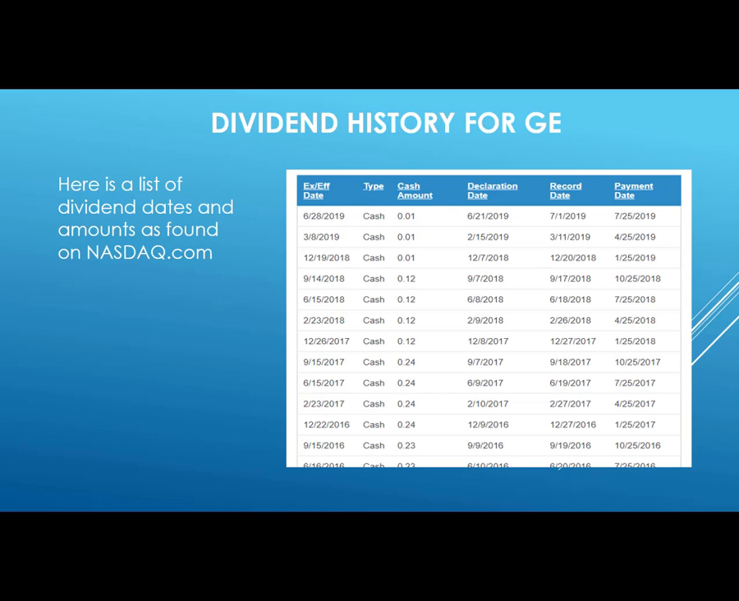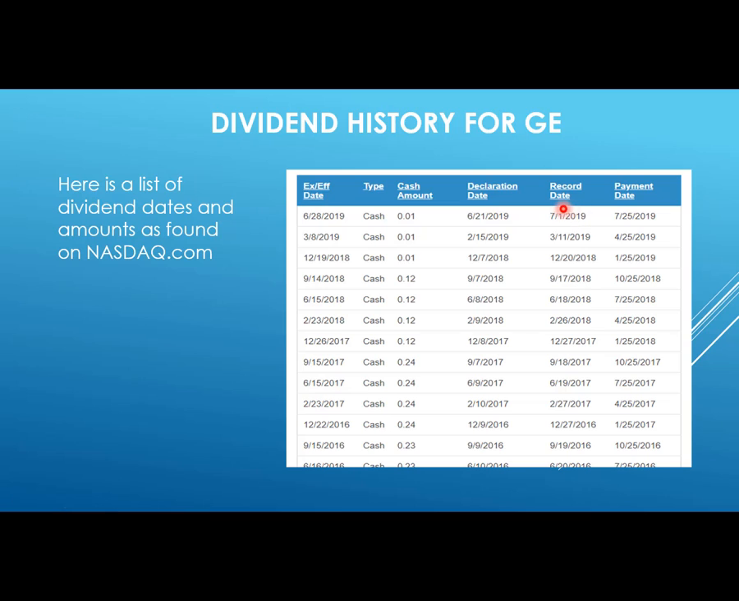So here's an example for General Electric Company. Here is a list of the dividend dates, amounts as found on the NASDAQ.com. So we have the effective date, 6/28/2019. Type of the dividend is cash. The amount paid in cash is 1 cent per share.